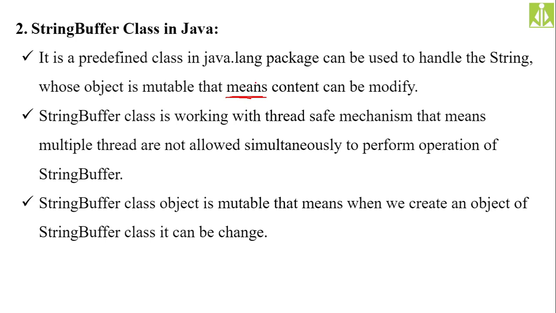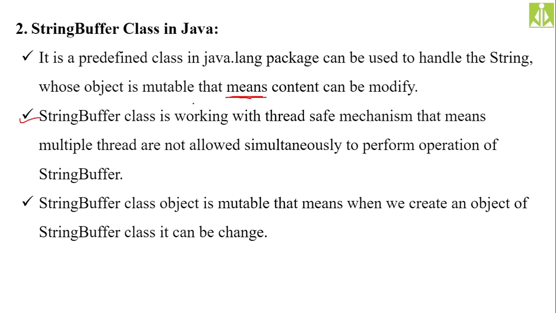Okay, string buffer is working with thread safe mechanism. Thread safe in the sense, multiple threads are not allowed simultaneously to perform operations on string buffer. This is also one of the important features we are going to get when we are dealing with string buffer.